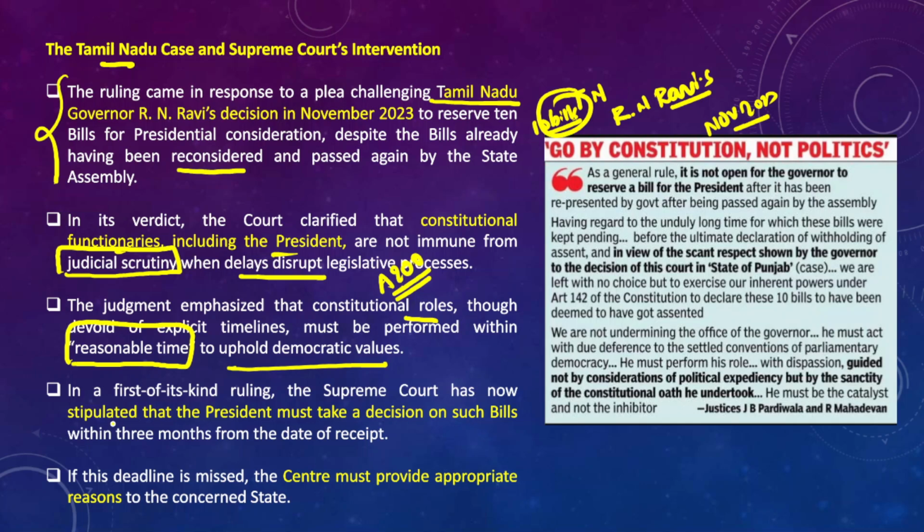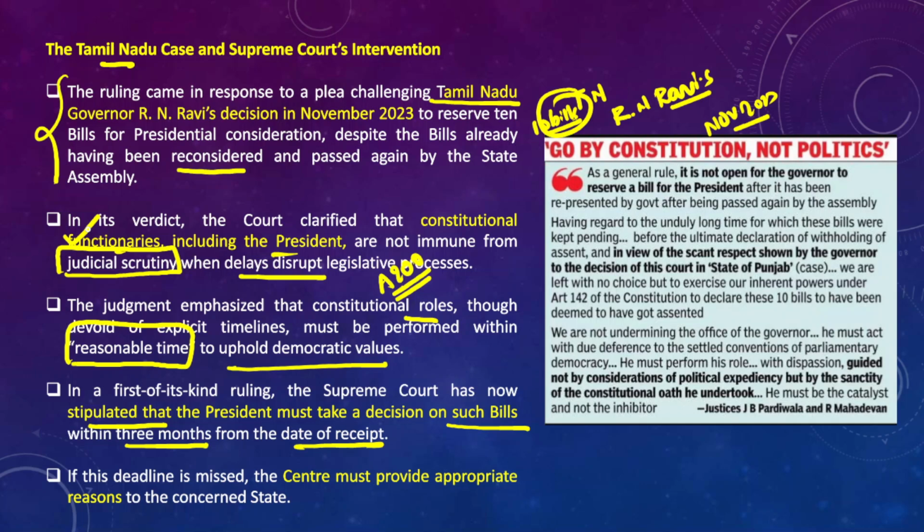The Supreme Court has now stipulated that the president also must take a decision on such bills which are reserved for the consideration of the president within 3 months from the date of receipt as well. And remember that the Supreme Court also held that this is not immune from judicial scrutiny, right?